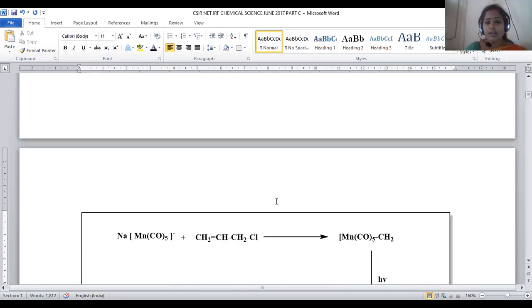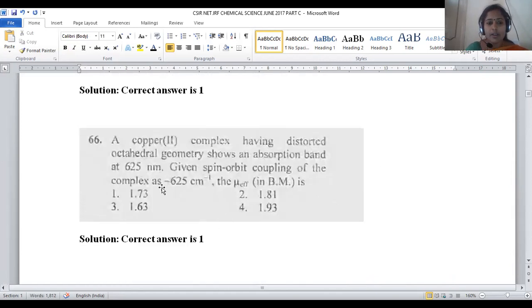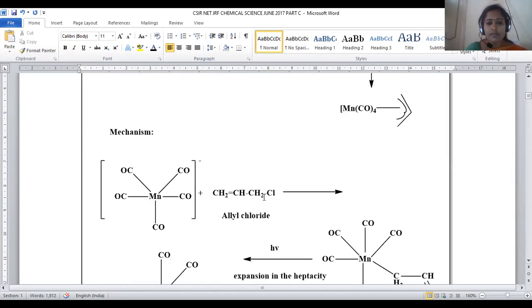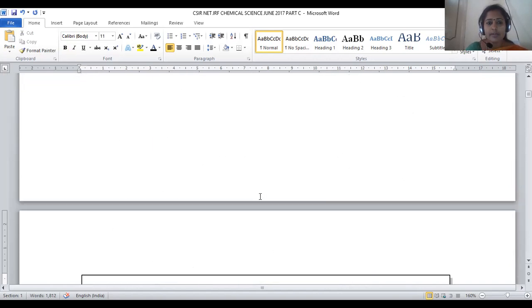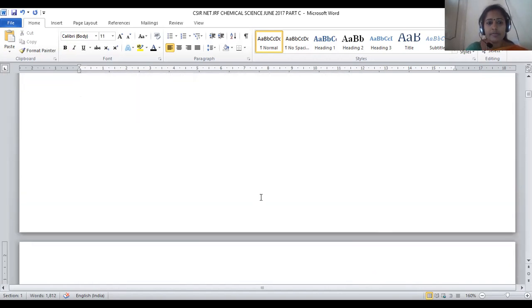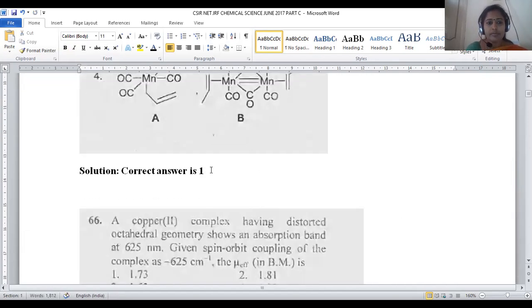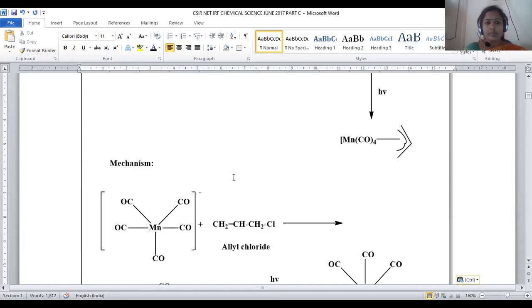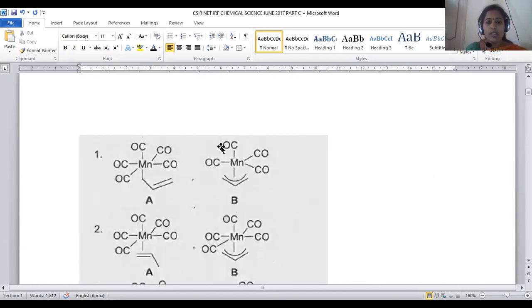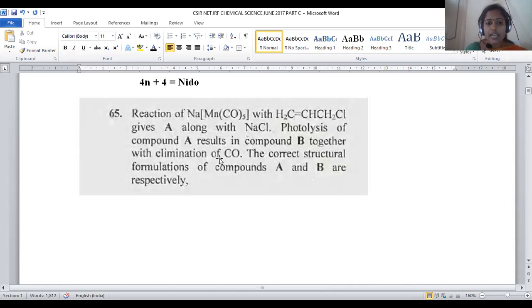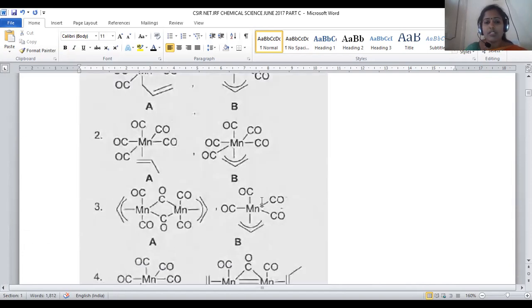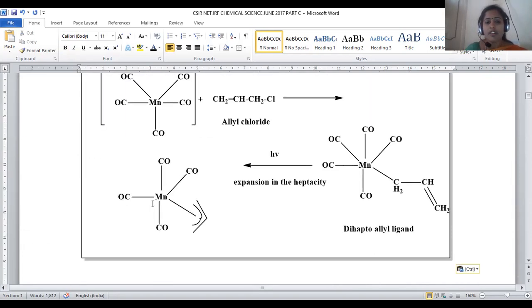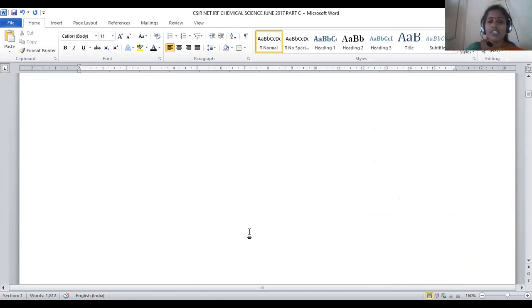Right, in this way the tetracarbonyl group is generated. Tetracarbonyl, because after the reaction only 4 carbonyl groups will be there, because elimination of one of the carbonyl is possible, right? That's the reason why only 4 carbonyl groups are present around this manganese. So here the final product has 4 carbonyl and one allylic 3 carbon, which gives 3 electrons here.